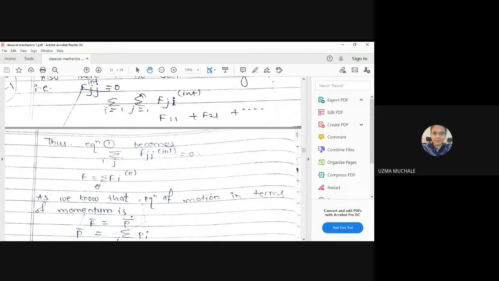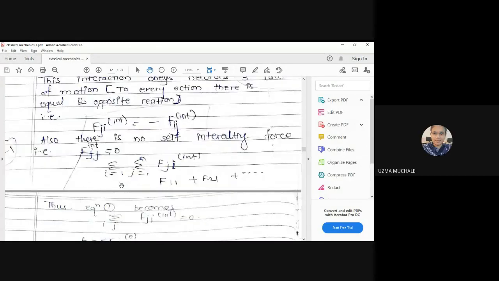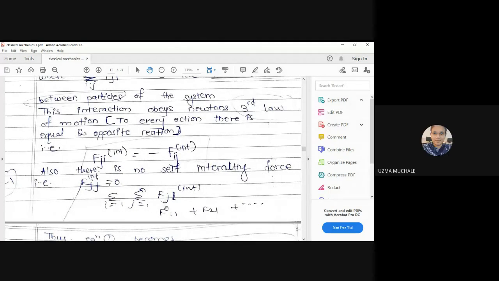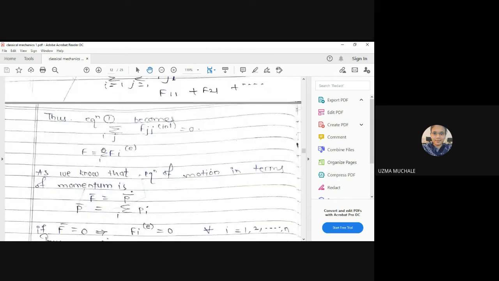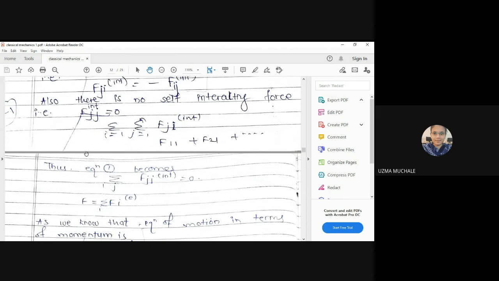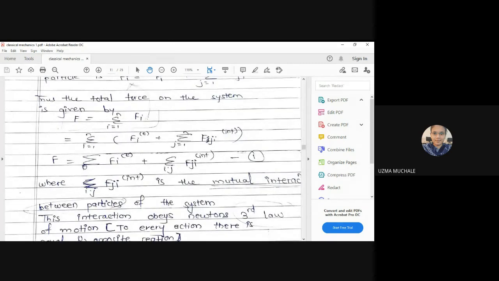So we can have the summation over i of Fi external. After writing this equation, we have F11, obviously it is 0, F21, and somewhere we can have F12. F21 and F12 are both equal and opposite, right? So they cancel. After cancelling all those terms, we are left with only the external force, that is the force F. In equation number 1, we have the summation over i of Fi external plus the summation over i, j of Fji internal.